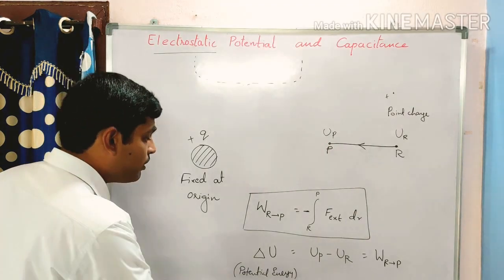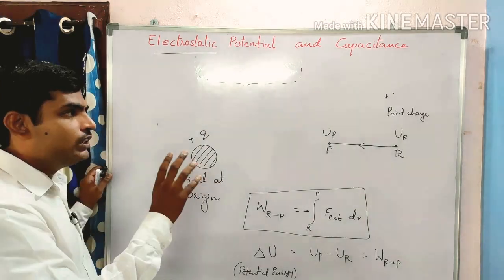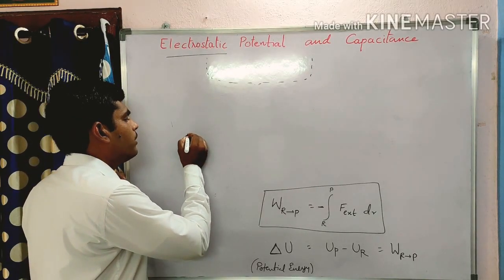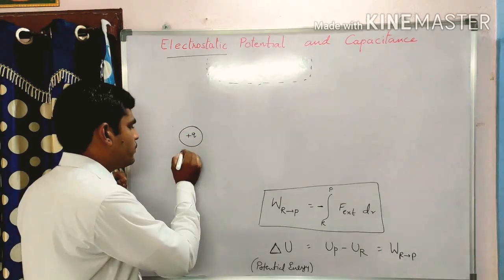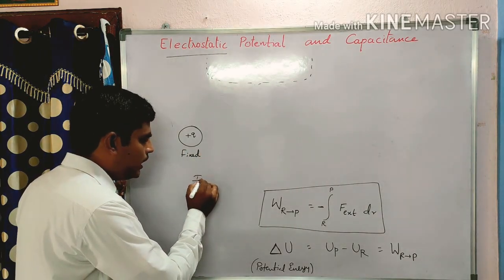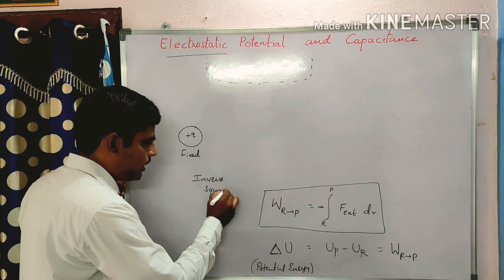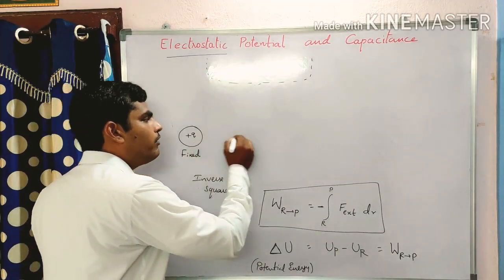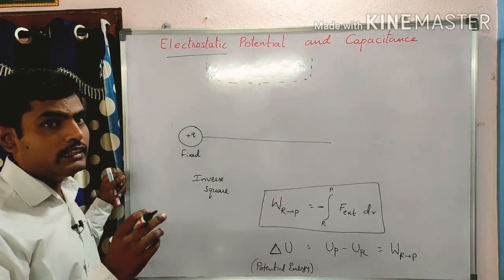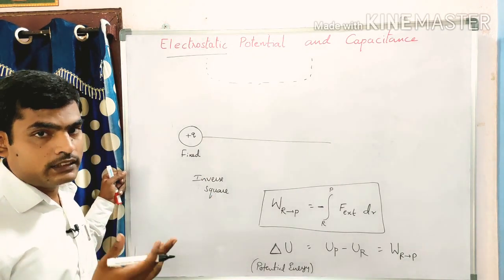Okay, and one more thing here. So what is the potential now? What is potential? Potential energy, and now what is potential? Again I am taking a source charge, a positive charge which is fixed here, and you know well from the inverse square law, as the distance increases, the force of attraction or repulsion decreases.